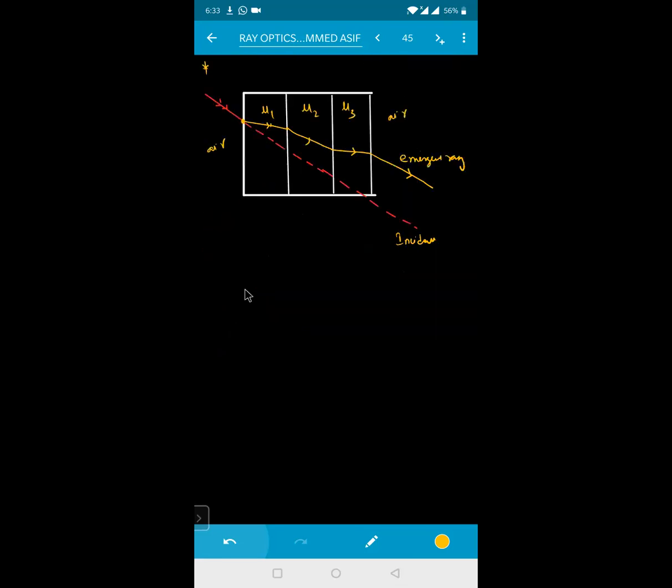The next and very important point: refractive index, that is mu. Mu depends on what? Wavelength. Mu depends on the wavelength as per Cauchy's formula. I hope you remember it. Mu is equal to A plus B by lambda square plus C by lambda to the power of 4. This formula is called Cauchy's equation or Cauchy's formula.